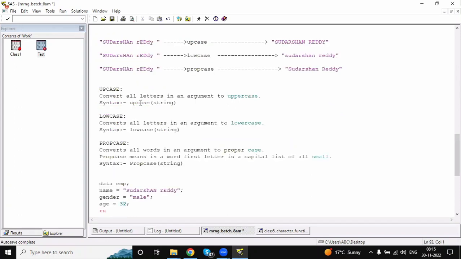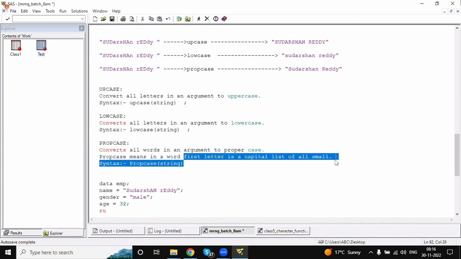Let me give the definition. See, uppercase will convert all the letters in an argument to uppercase. The syntax will be UPCASE of the string. String or variable name you can give. Lowercase function will convert all the letters into lowercase. Syntax is LOWCASE of the string. Propcase will convert all the letters in a word to proper case. Proper case is nothing but the first letter is capital, remaining all small. Okay, syntax PROPCASE.